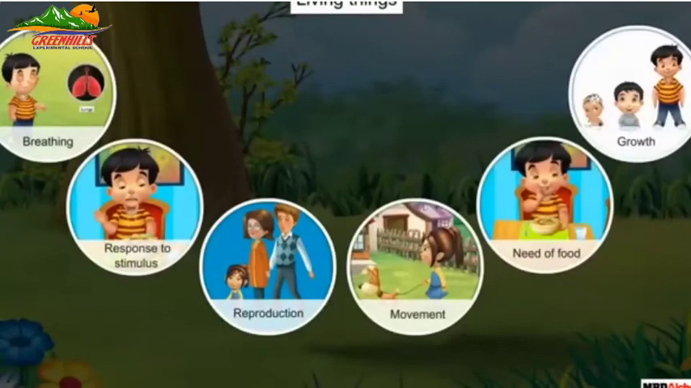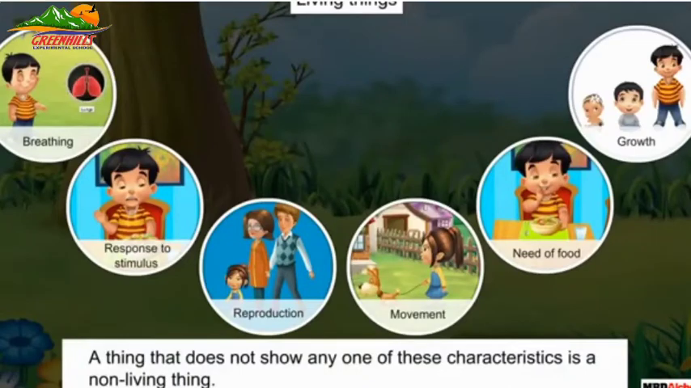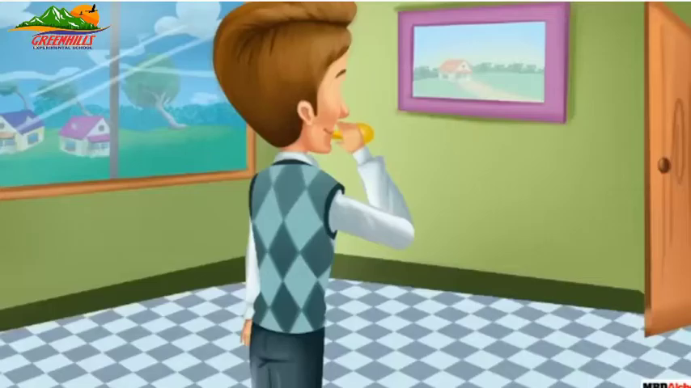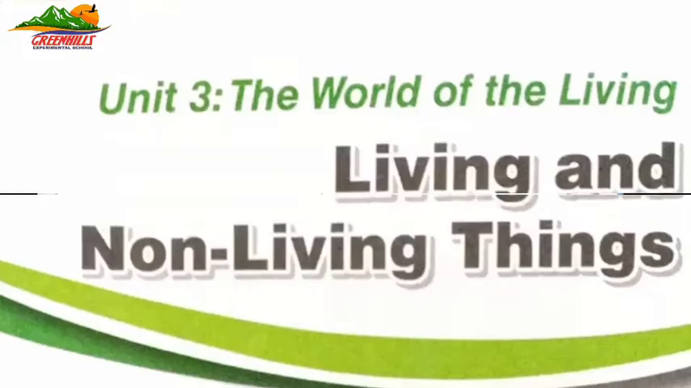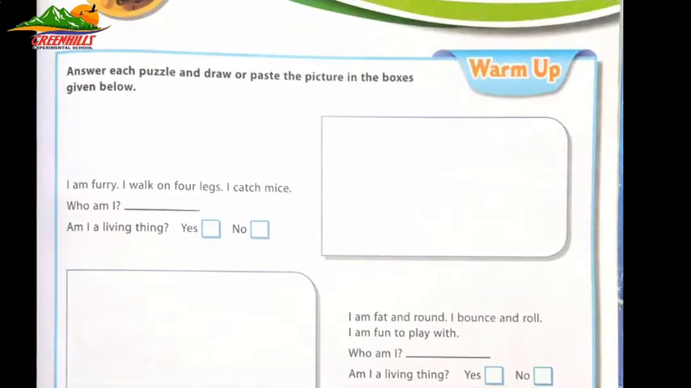Non-living things are divided into two groups, natural things and man-made things. Natural things are found in nature. These are not made by man. Man-made things are not found in nature. These are made by man. Now let's start our topic. In the beginning of the lesson, there are some warm-up puzzles given. You have to solve them and draw or paste the picture in the box, and you have to write whether it's living or non-living.